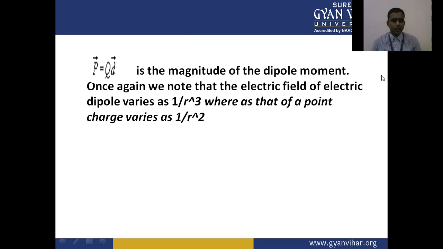Here p is the electric moment, given by Q into d, the magnitude of the dipole moment. Once again, we note that the electric field of an electric dipole varies as 1 upon r cube, whereas that of a point charge varies as 1 upon r square.